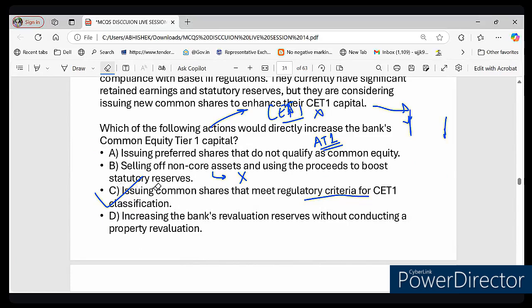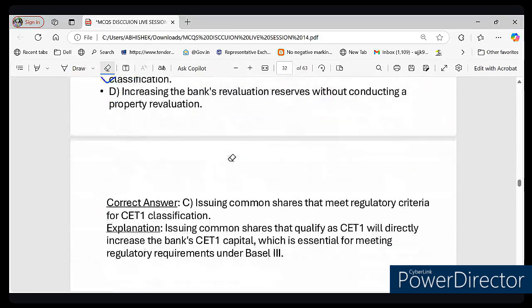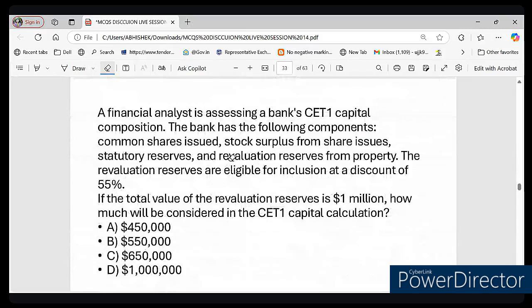So what we learned from this question is that CET1 capital is the most important part of a bank's capital. Issuing common share is the direct way to boost CET1, and Basel 3 requires banks to maintain a strong capital base. That is the learning from this question. Now let's see the next one. I hope it is clear. Now let's do one numerical based question here.